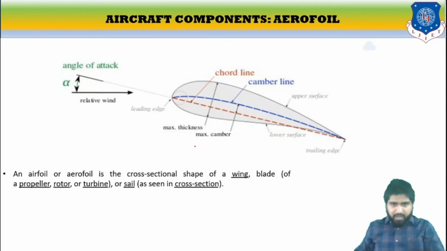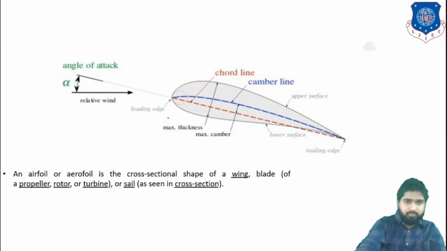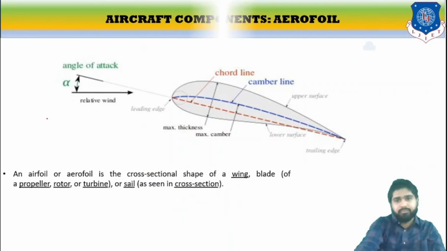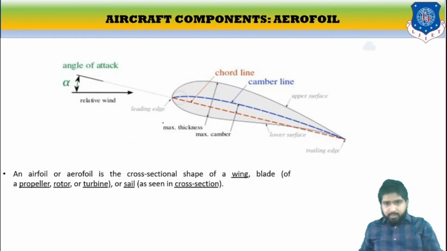See, this is the kind of wing. I am zooming in on this. It looks like this. See, this is the action line. This point is called the leading edge. This point is called the trailing edge. This is the inner surface. This is the camber line, which provides the slope and joins the trailing edge to the leading edge. This is the upper surface. This is the lower surface. This is the maximum thickness point. This is the minimum thickness point.